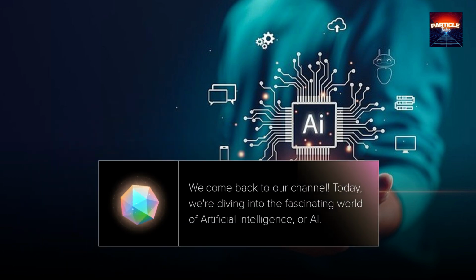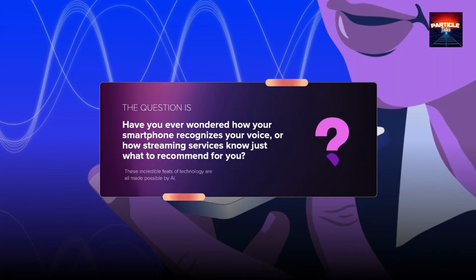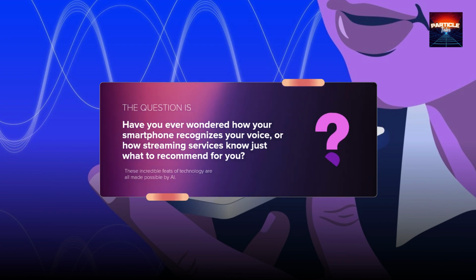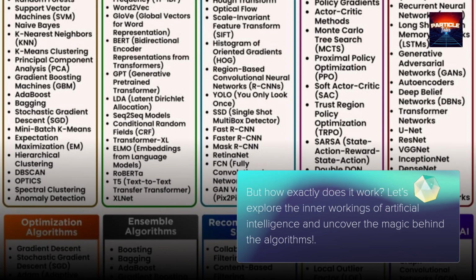Today, we're diving into the fascinating world of artificial intelligence, or AI. The question is, have you ever wondered how your smartphone recognizes your voice, or how streaming services know just what to recommend for you? These incredible feats of technology are all made possible by AI. But how exactly does it work? Let's explore the inner workings of artificial intelligence and uncover the magic behind the algorithms.